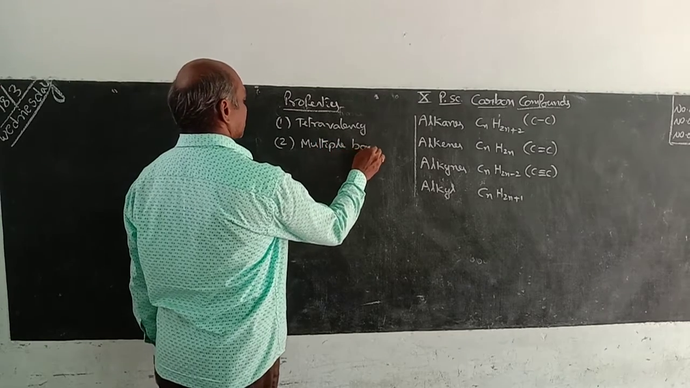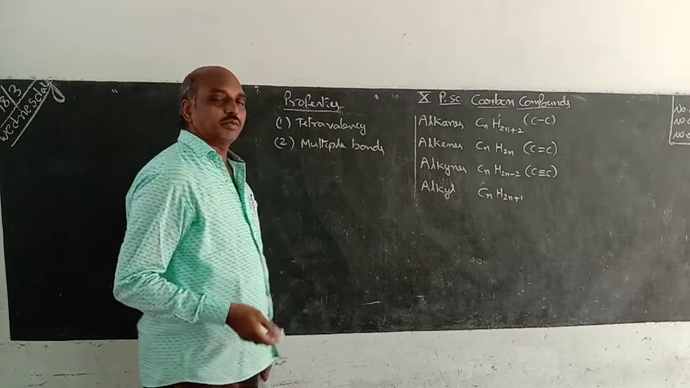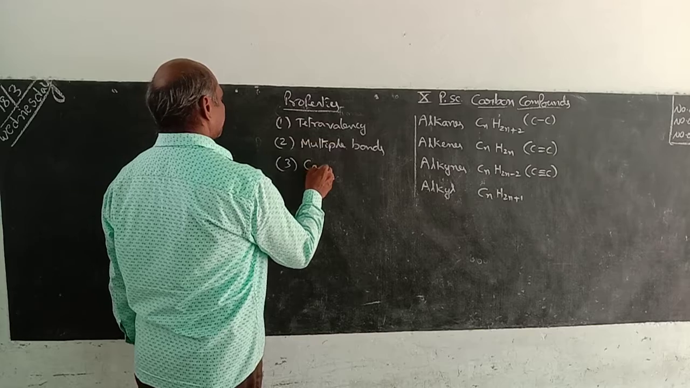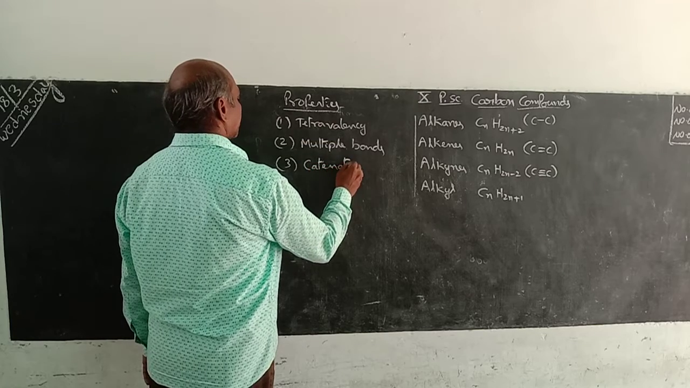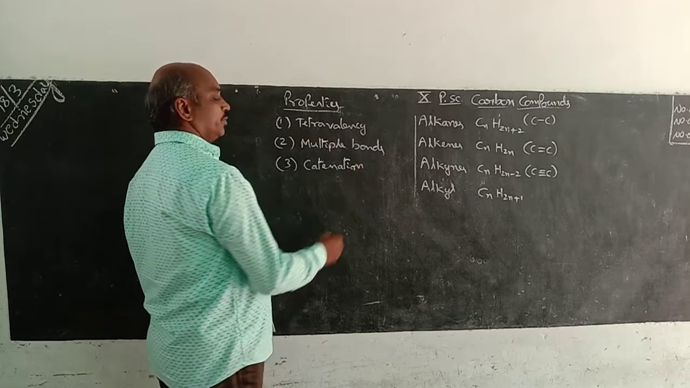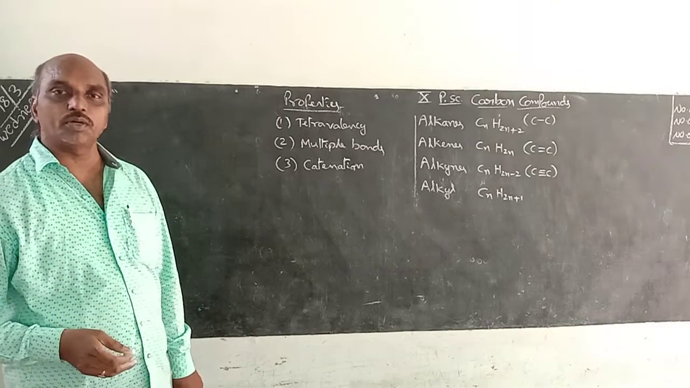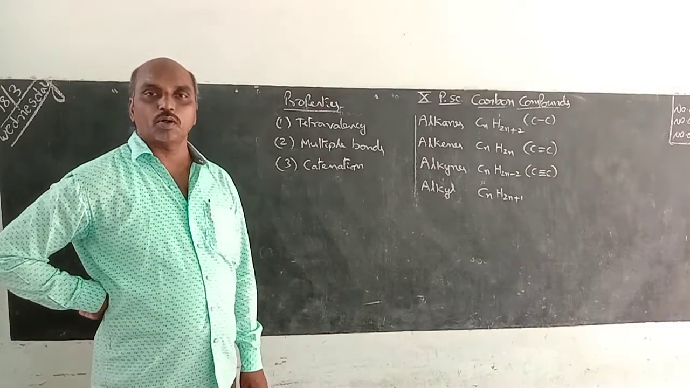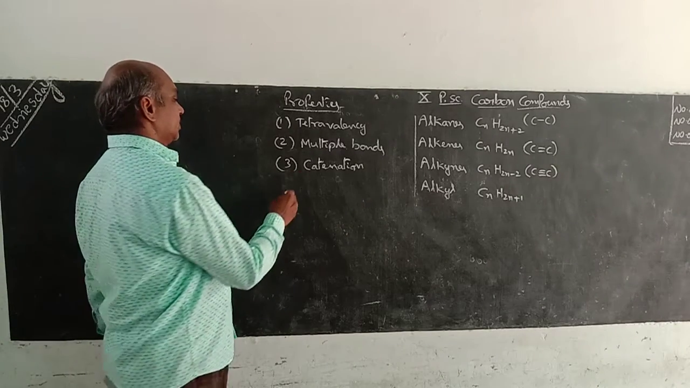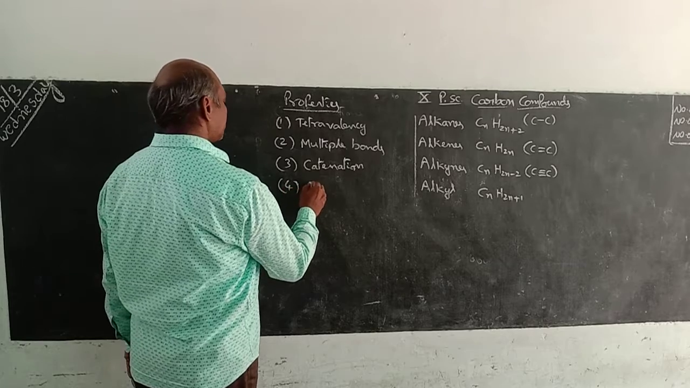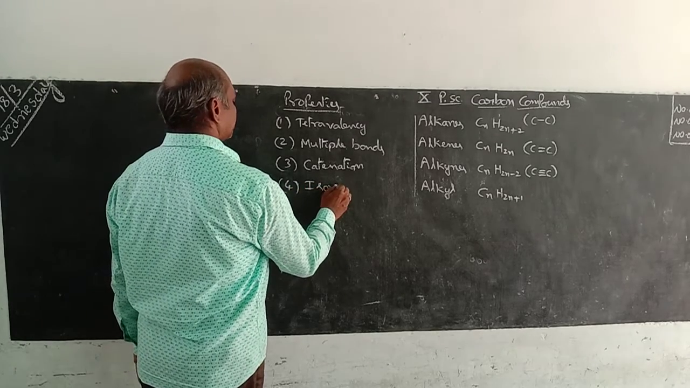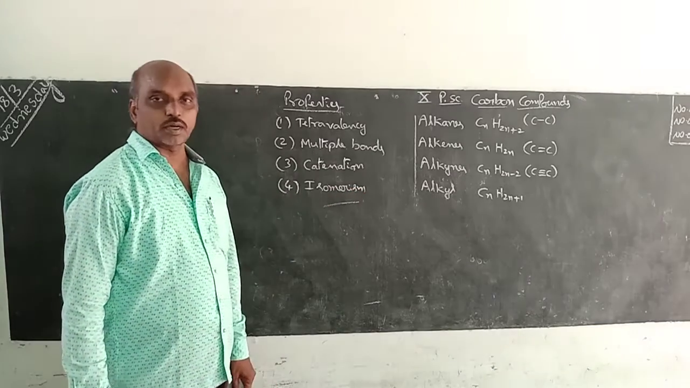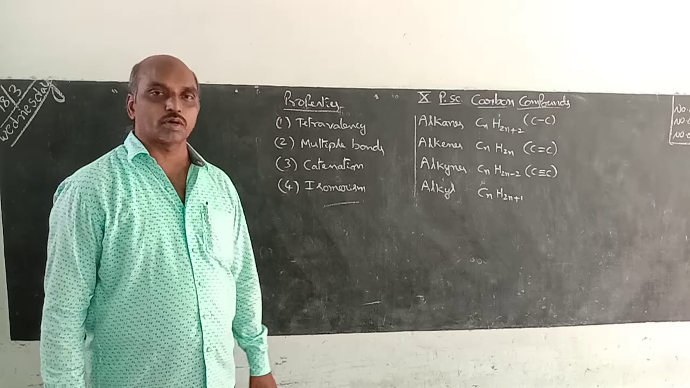Second one is multiple bonds. Multiple bonds means single bond, double bond, triple bond, like this. Several bonds are formed. And catenation. Here catenation means atoms of same element join together to form long chain. Atoms of same element join together to form long chain is called catenation. Fourth one is isomerism. These are the main important properties of this carbon to form several lakhs of compounds.